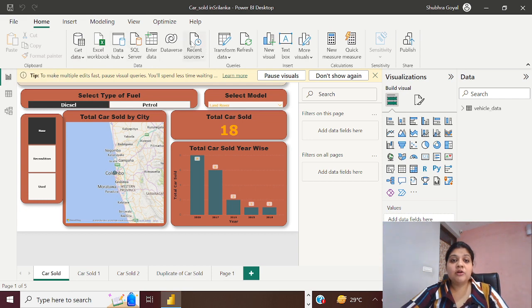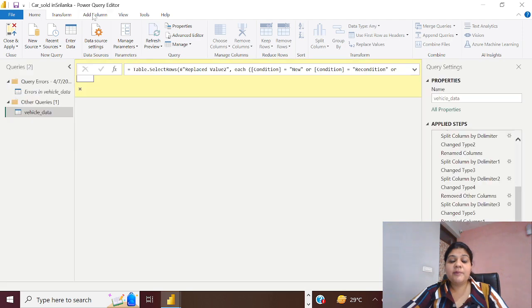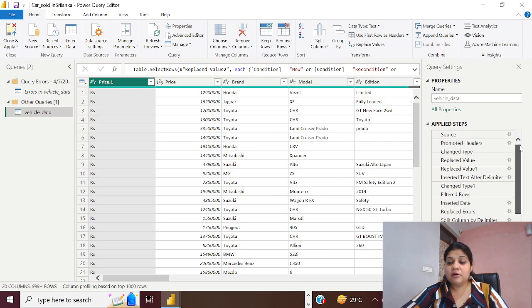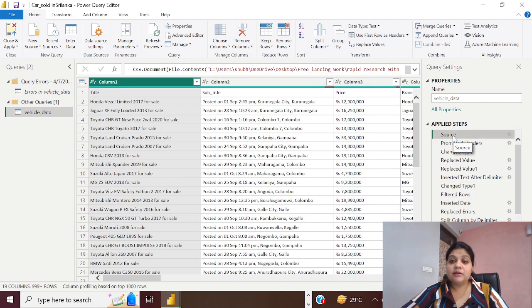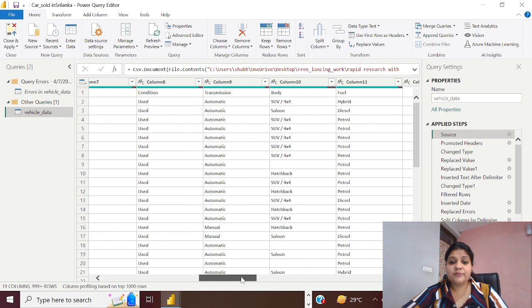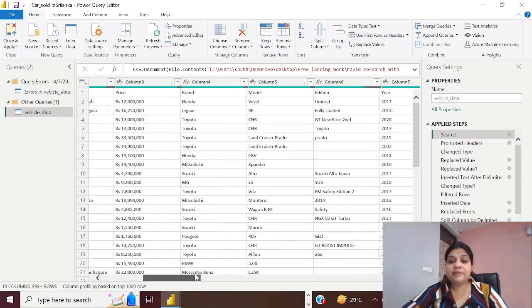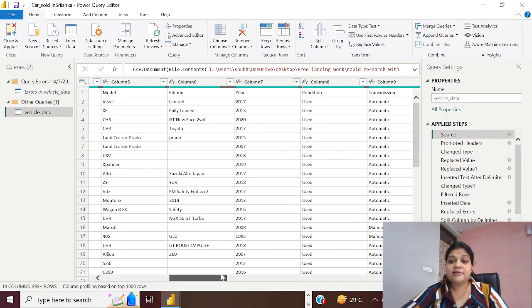Now I will go to the Transform Data part, and I can see that the Power Query Editor opens. These are the various operations that I have performed on my dataset. This is the kind of data I used to see in Excel. Now if I import this dataset in Power BI, do you think it is readable? Yes, I am able to read this data more effectively compared to Excel. So Power BI gives you more readability of data so that you can understand the different columns.